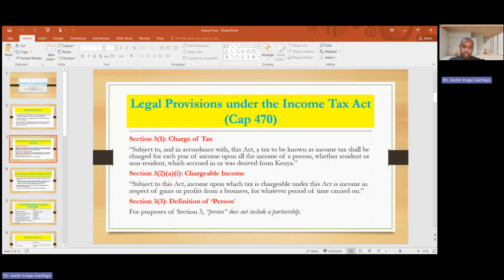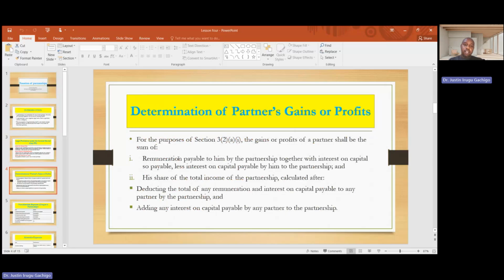And finally, section 3, the definition of person. For the purpose of section 3, a person does not include a partnership. And this is where we normally say that it is the partners who are taxed, not the partnership as an entity. So now let us see how we determine the partner's gain or profit.